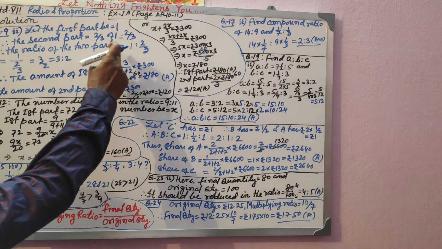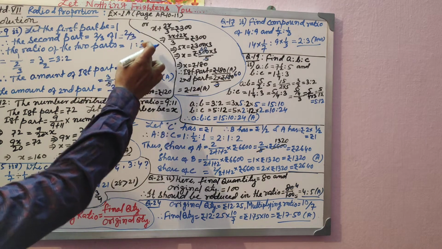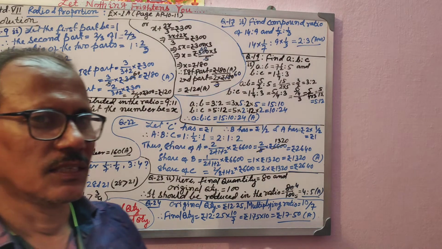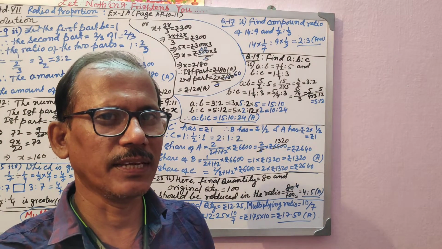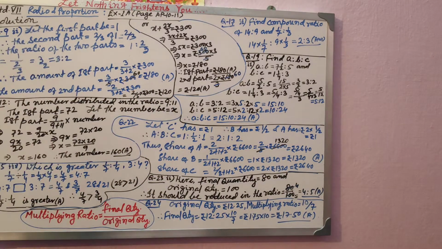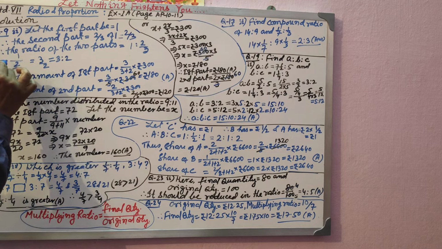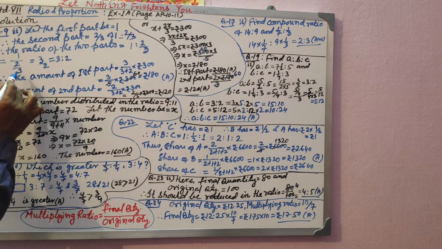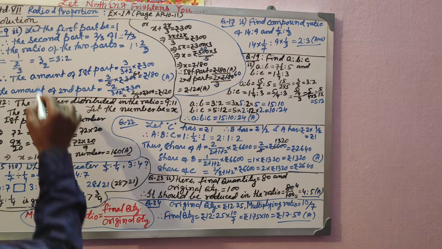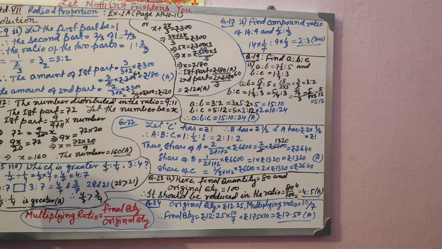If you are multiplying 3 with 1, it will be 3, and 2 by 3 with 3, then you will find 2. So 3 is to 2. Else you can do one thing, you can divide that one ratio, you can make it as a fraction, antecedent divided by consequent. So if you do 1 divided by 2 by 3, it will become 1 into 3 by 2. This fraction will be reciprocal because it is a divisor fraction. So 3 by 2 will be called 3 is to 2.